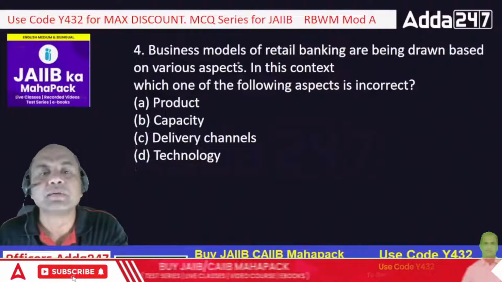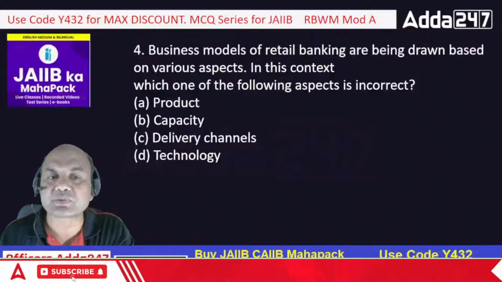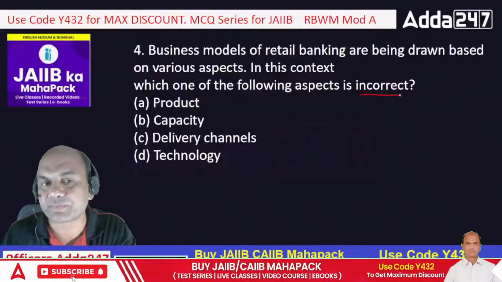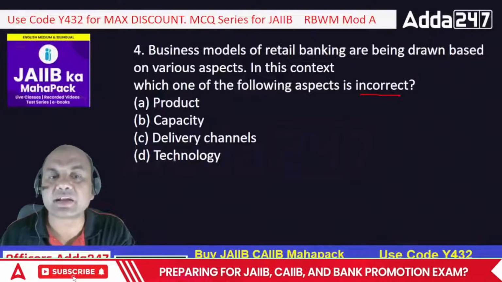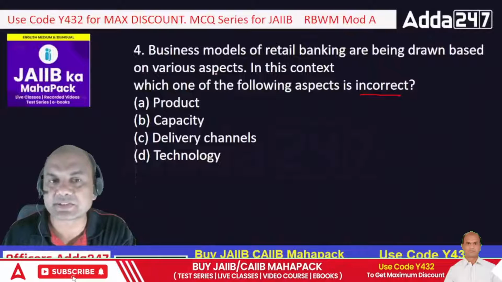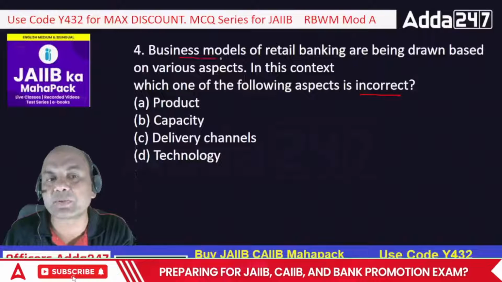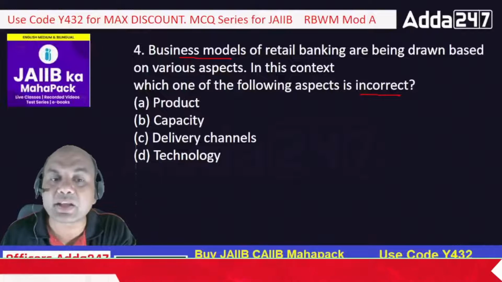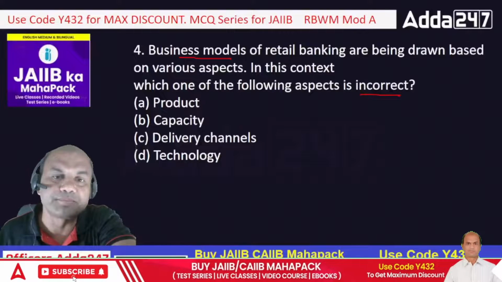Okay. Business models for the retail banking are being drawn based on various aspects. In this context, which one of the following aspects is incorrect? We want incorrect now. So product, capacity, delivery channels, and technology. So business models in retail banking are being drawn based on various aspects. Now, see here, business models are being drawn means, what do you mean by this? Business models are to be drawn, or they are to be derived on various aspects. So which one of them is not the aspect on which it is designed? So which is the aspect? Which one? Yeah.